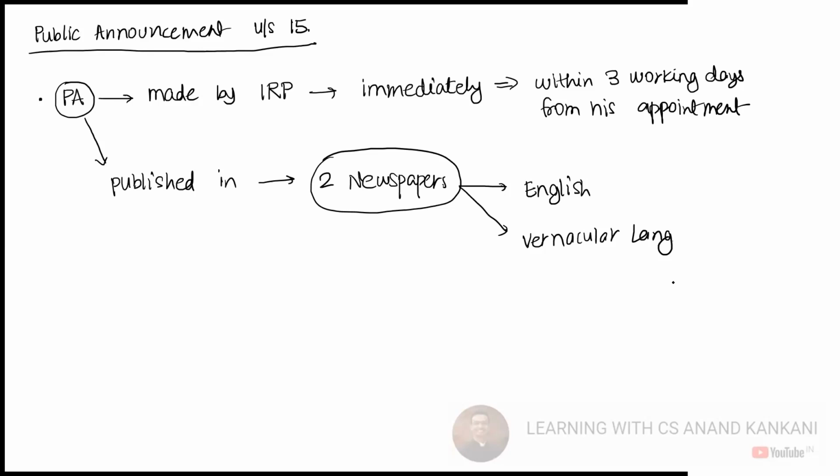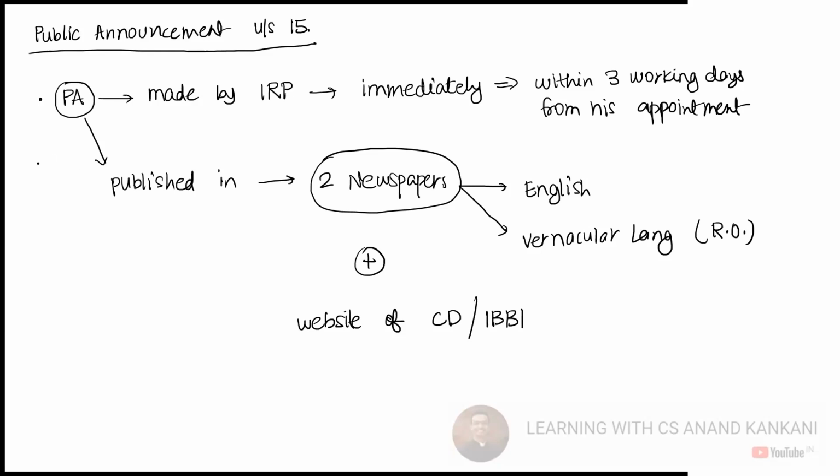Okay. Again, vernacular language where the registered office of the corporate debtor is situated. Along with that, it will also be published on the website of the corporate debtor and also on the website of IBBI. We just saw that, correct?